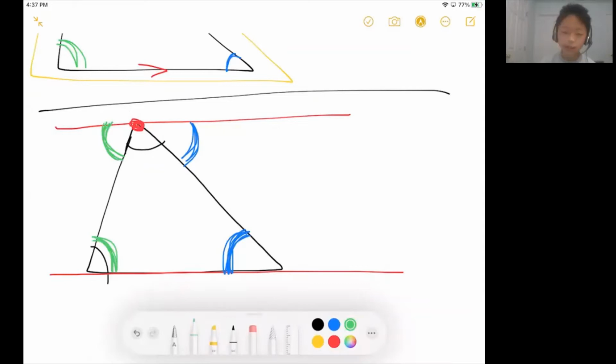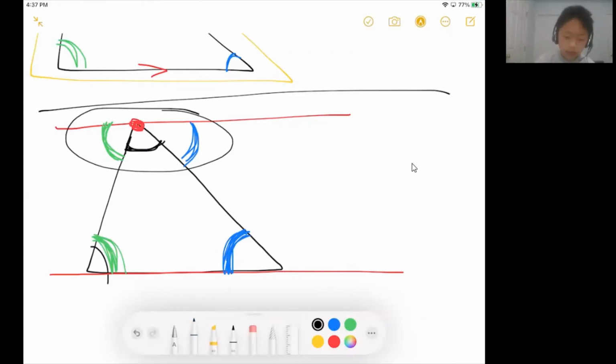So the sum of the angles in the triangle would be this black angle plus this green angle plus this blue angle. But that's also the sum of these three angles here, which is obviously 180 degrees. So that's a quick, interesting proof on why the sum of the angles in a triangle is 180 degrees.